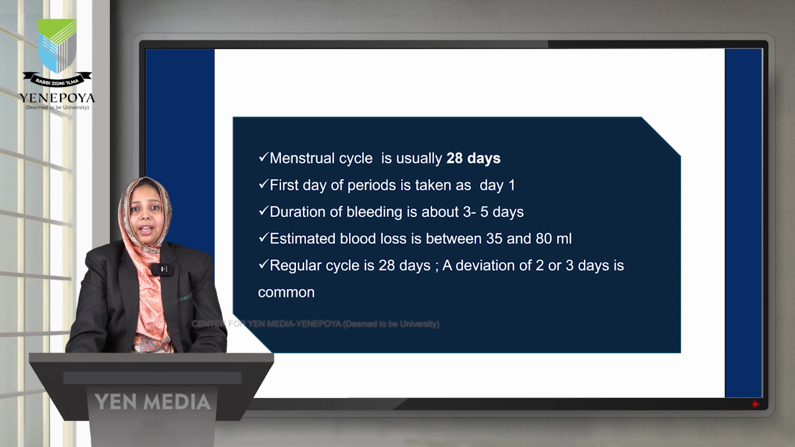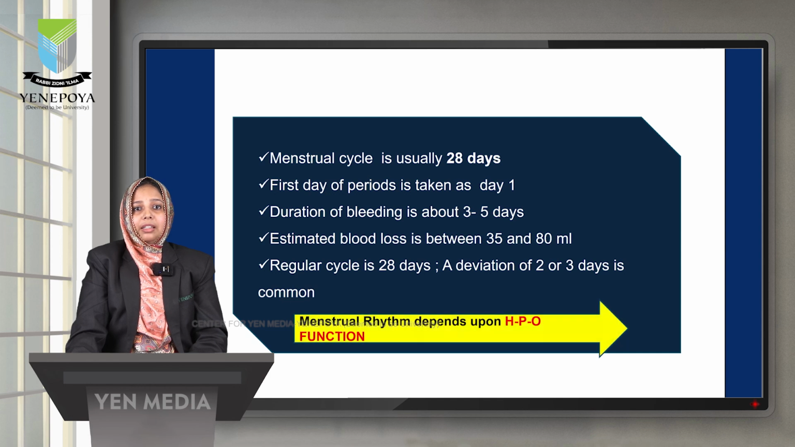These are some of the facts which we already know: the menstrual cycle is usually 28 days. The first day of periods is taken as day 1. Duration of bleeding is about 3 to 5 days. Estimated blood loss is between 35 and 80 ml. Regular cycle is 28 days, and a deviation of 2 or 3 days is common. Ovulation occurs on the 14th day. So the menstrual rhythm depends upon the HPO function.